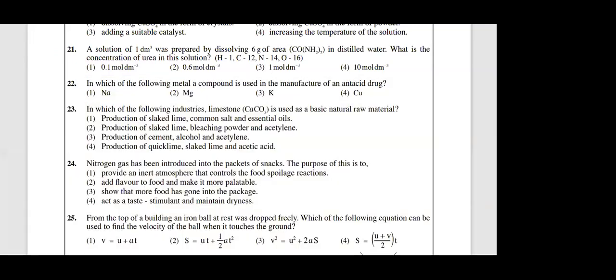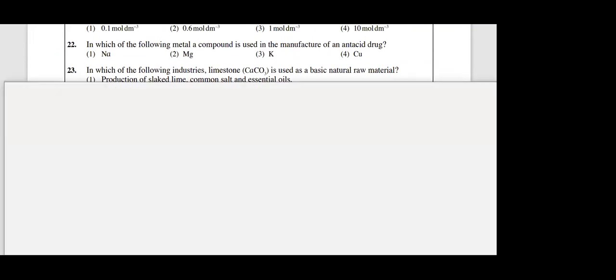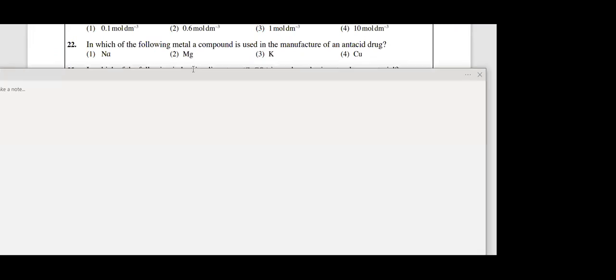Okay. 22. To manufacture and test it. Earlier also I told the answer for this. Question number 22. Who can give me the answer? Very easy, simple. I told you antacid, there are two metals involved. Aluminium and magnesium. Magnesium hydroxide and aluminium hydroxide. Earlier also I told. Answer is second. I don't need to waste time on that. Right. Question number 22. Answer is second. Right. Very easy. Question number 23.